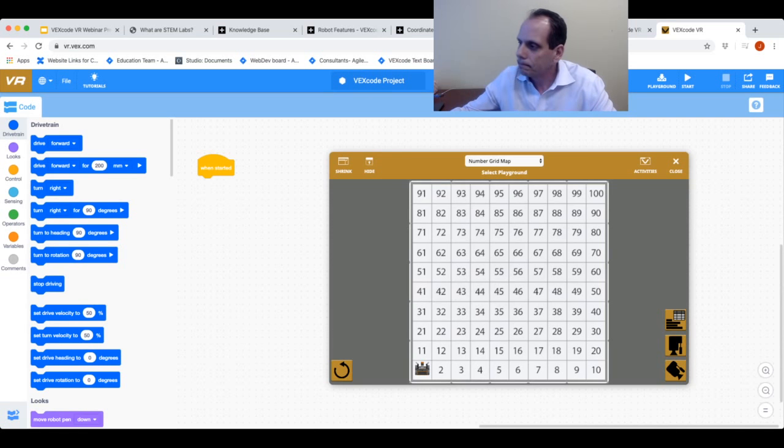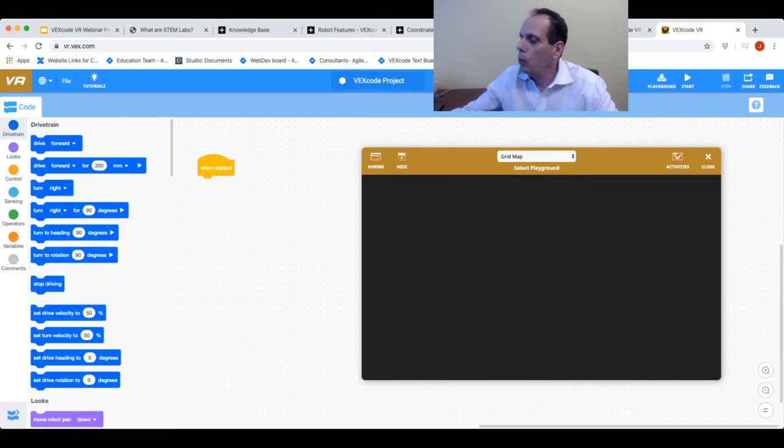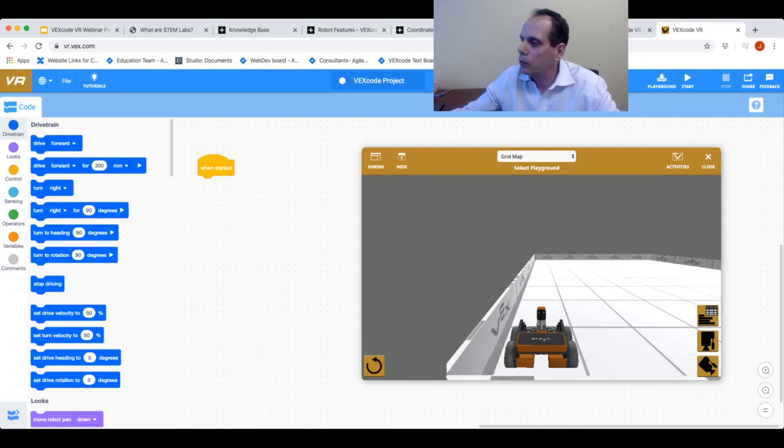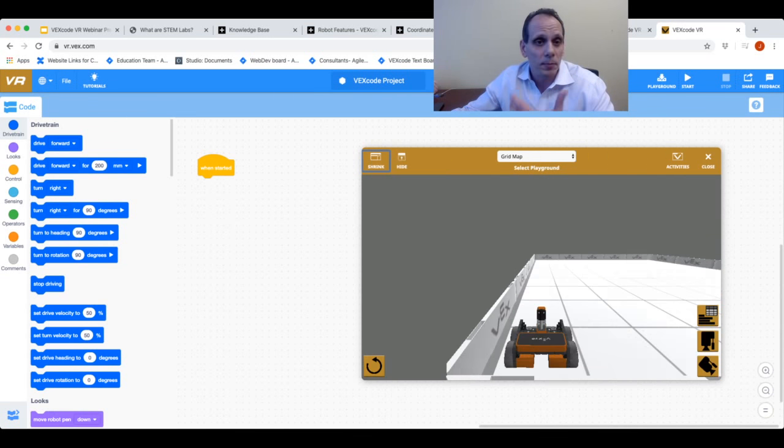Okay. All right. So I'm going to go ahead and go to the grid map. Okay, now the one thing I would also just want to kind of show off real quick, this is the expanded view that I have for my playground. If I did want to make it smaller, I can click shrink. Okay, this is the normal view here, but I'm going to go ahead and click expand so you can see a little bit better and see the entire program.